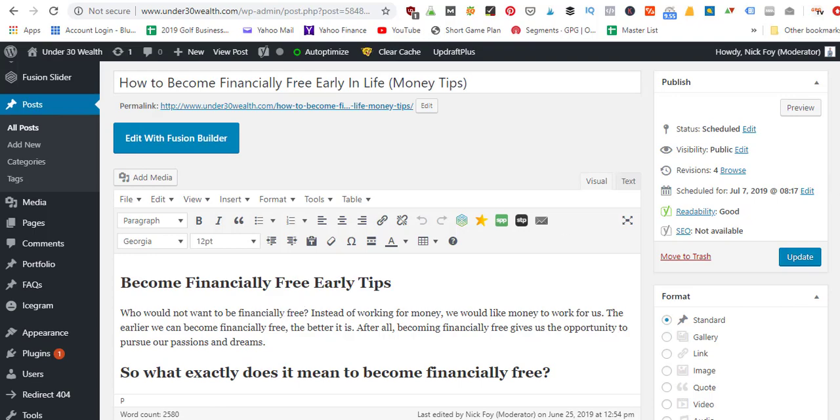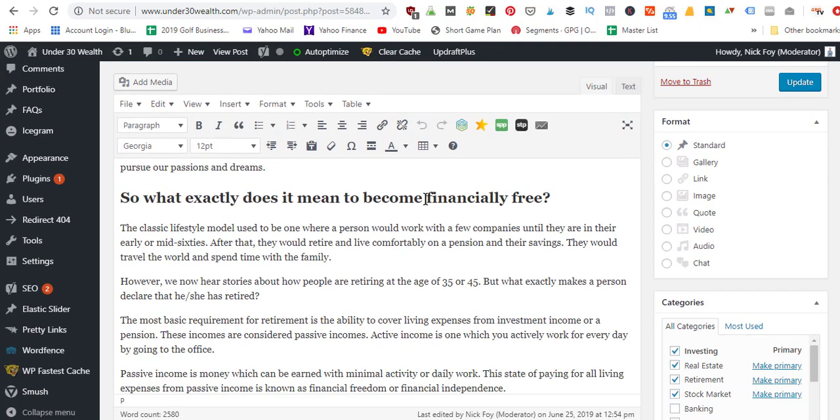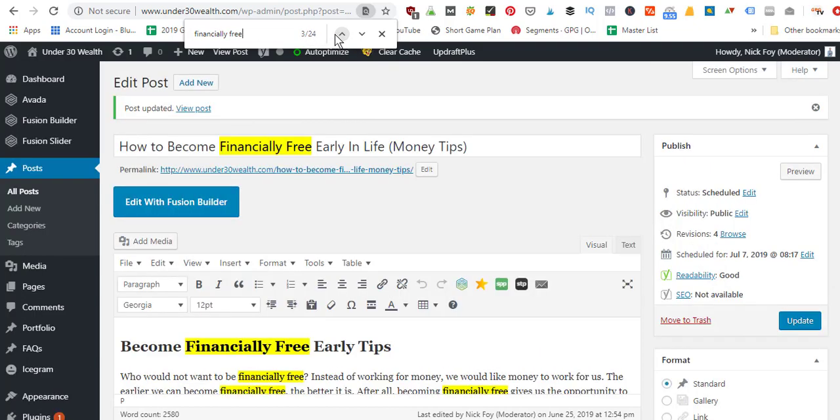We can scroll down here. We've got it in another heading right here, financially free. And then we're going to sprinkle it multiple more times into our article. So at the end of the article, if you don't think you put it in enough, you can do a Control+F to open the search box. And we can see that financially free was used 24 times. So I could type this into my search box, and it's going to show me all 24 times we used it. We can sit here and have them all highlighted.